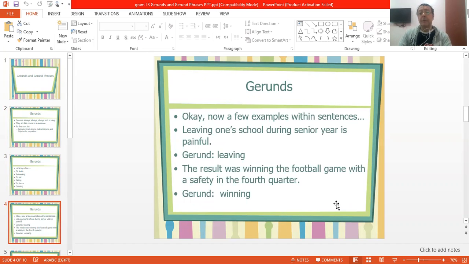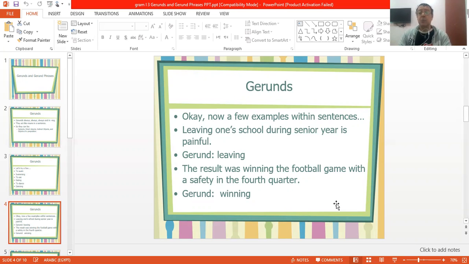Okay, so leaving one's school during senior year is painful. Now, this sentence starts with the word leaving. Leaving is a gerund. It has an ing and it acts like a noun. So here in the sentence, it functions as the subject of the sentence.